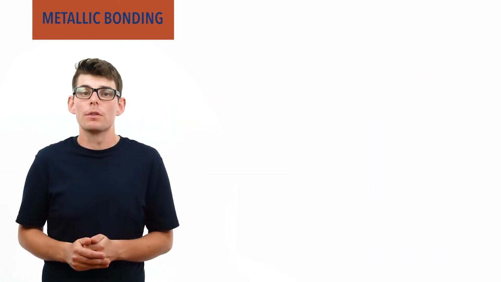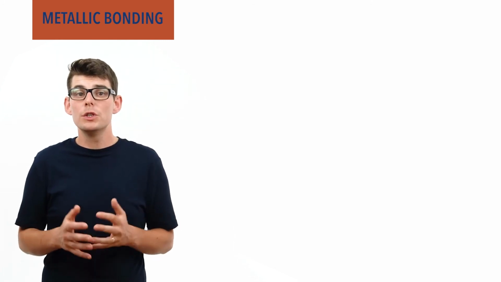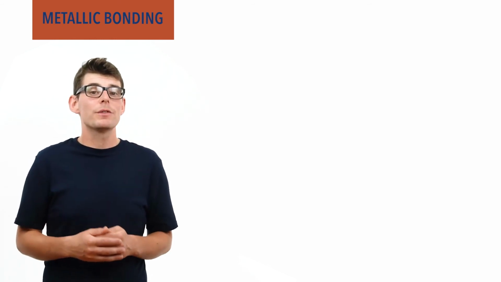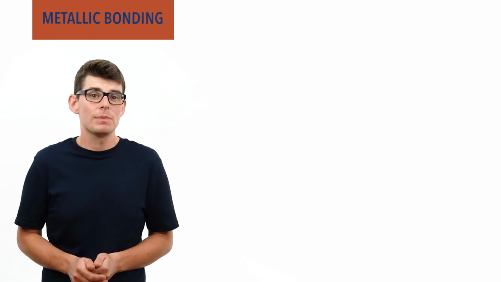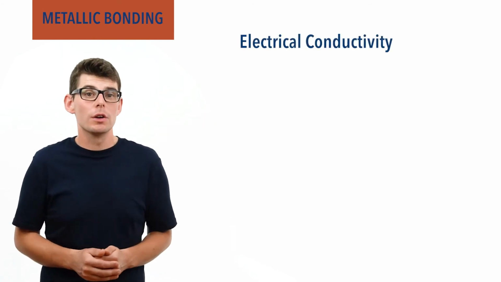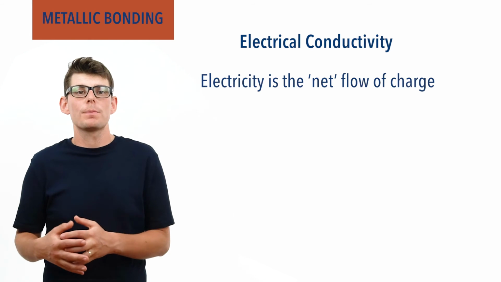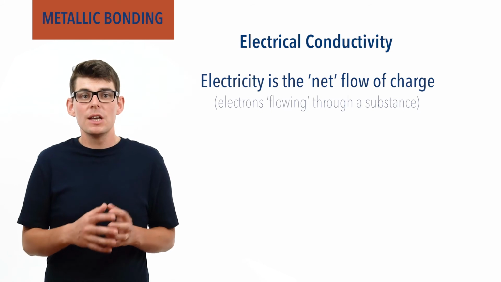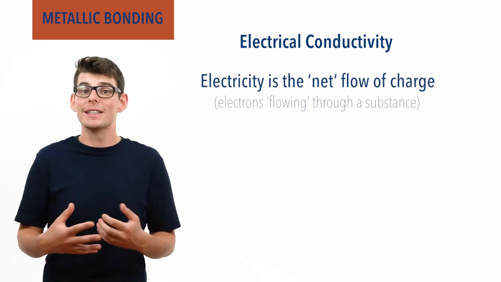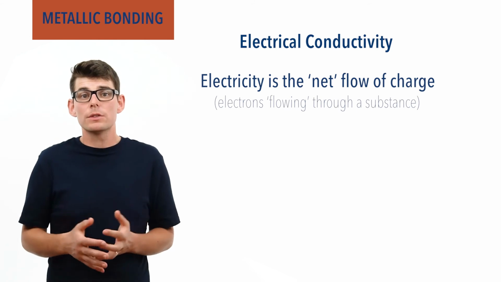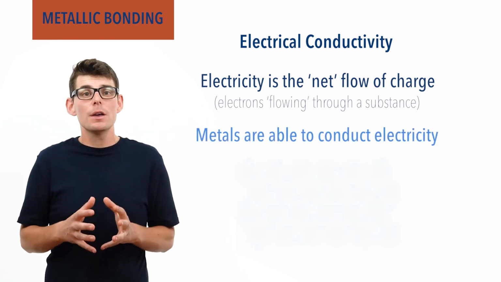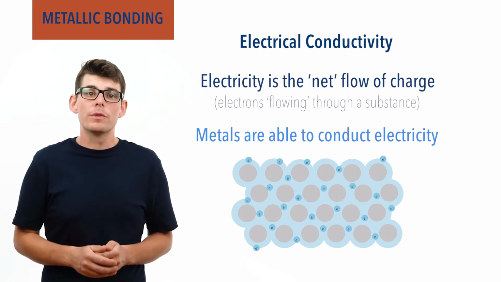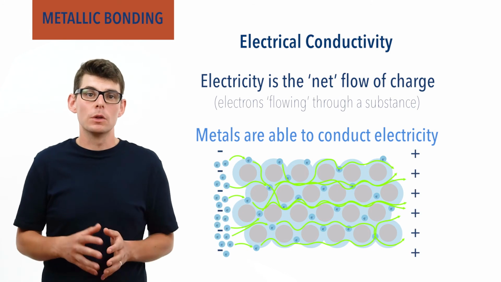The delocalized electrons from metallic bonding also give metals unique physical properties, most notably the ability to conduct electricity and thermal energy, heat. Electricity is essentially the flow of charge. As electrons are negatively charged particles, a net movement of electrons through a substance means the substance has electricity flowing through it. It is conducting electricity. Metals are able to conduct electricity as the delocalized electrons in their structures are just that, delocalized. They are free to move and can be forced to flow from one end of the metal to the other.